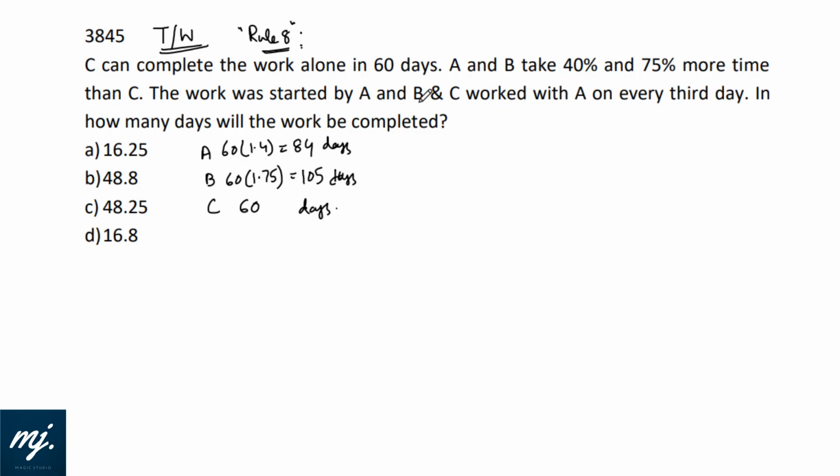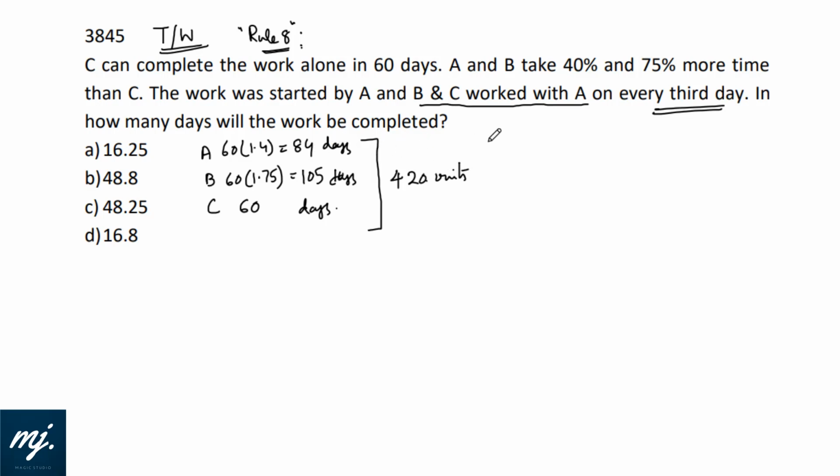The work was started by A and B, and C worked with A on every third day. Okay, this is a similar kind of alternate days work type of question. In how many days will the work be completed? For that we will use rule 8 straight away. We need the common multiple, 84, 420, yes, 420. Let them need to produce 420 units.